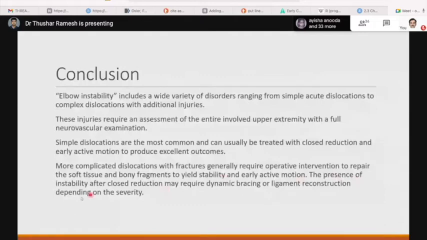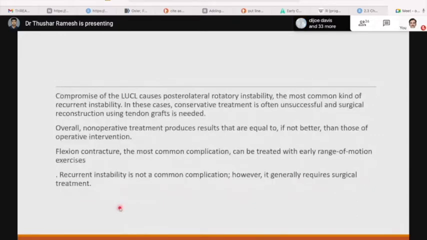The presence of instability after a closed reduction may require dynamic bracing or ligament reconstruction depending on the severity. Compromise of the lateral ulnar collateral ligament causes posterolateral rotatory instability, the most common kind of recurrent instability. In these cases, conservative treatment is often unsuccessful and surgical reconstruction using tendon grafts is needed. Overall, non-operative treatment produces results that are equal to, if not better than those of the operative intervention. Flexion contracture, the most common complication, can be treated with early range of motion exercises. Recurrent instability is not a common complication. However, it generally requires surgical treatment.